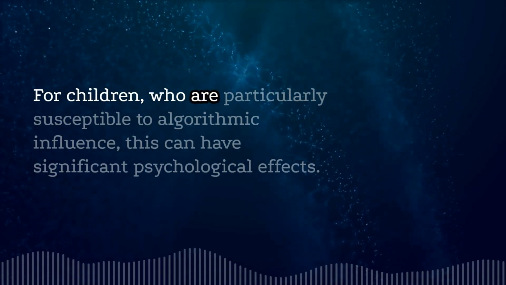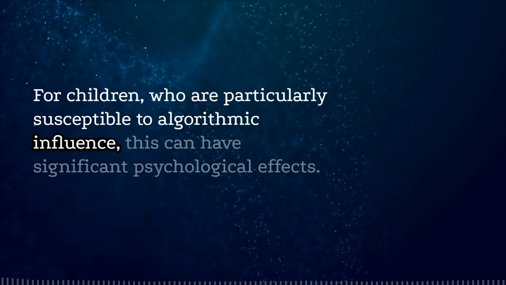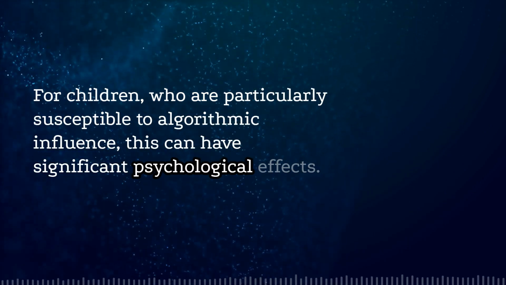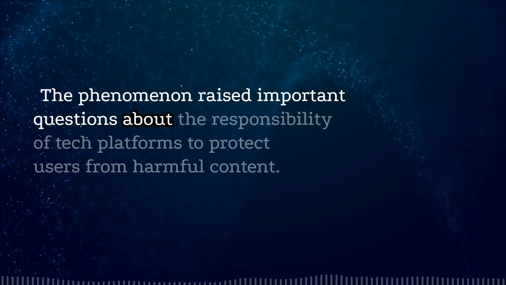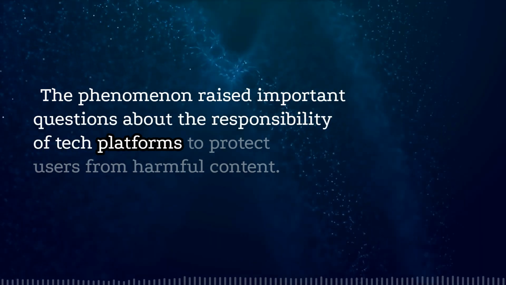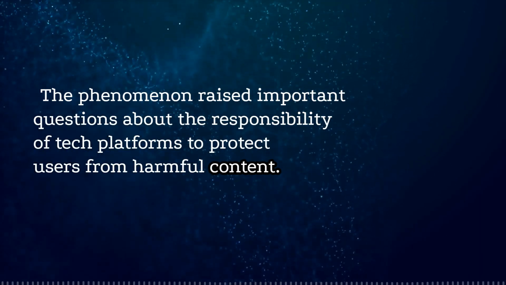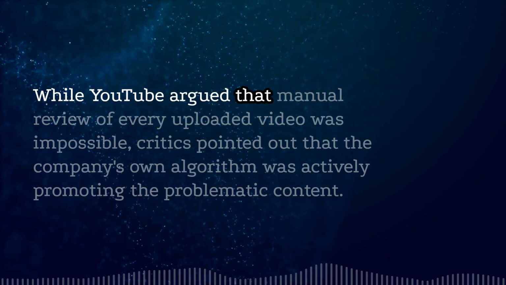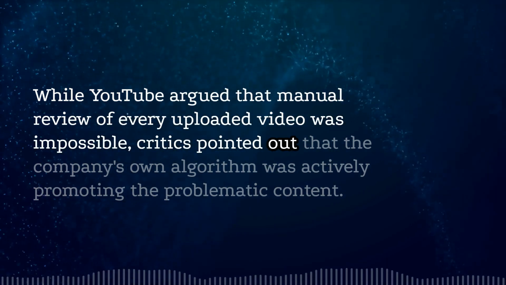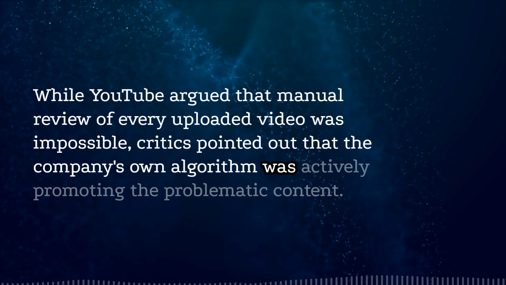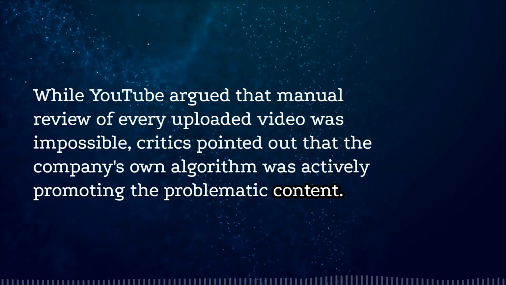For children who are particularly susceptible to algorithmic influence, this can have significant psychological effects. The phenomenon raised important questions about the responsibility of tech platforms to protect users from harmful content. While YouTube argued that manual review of every uploaded video was impossible, critics pointed out that the company's own algorithm was actively promoting the problematic content.